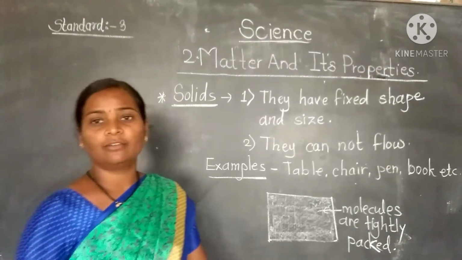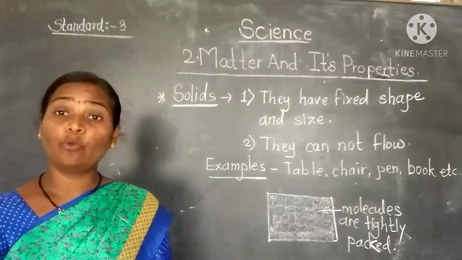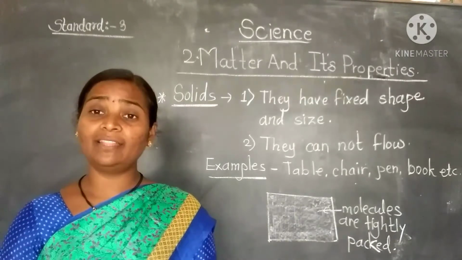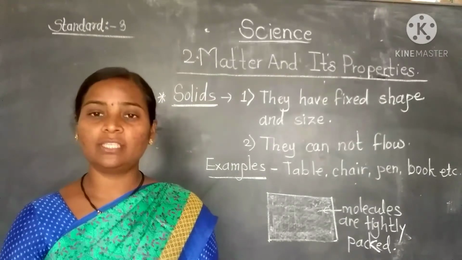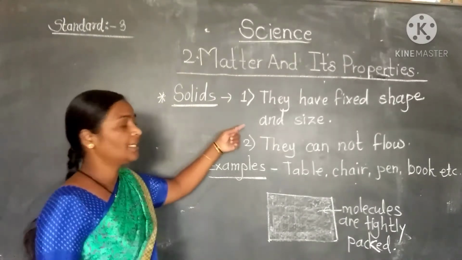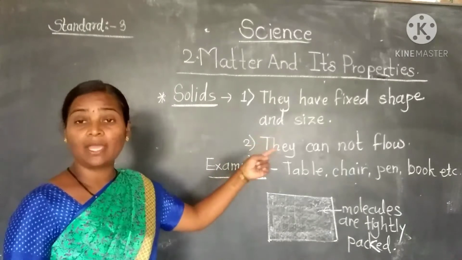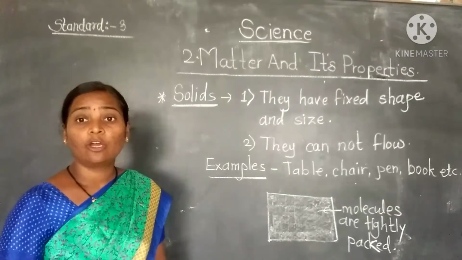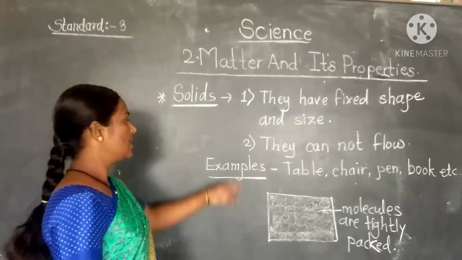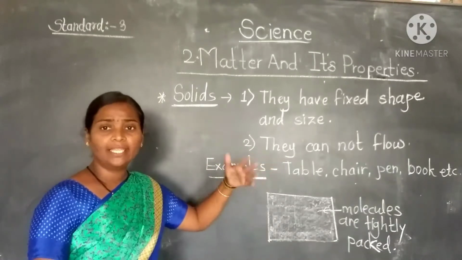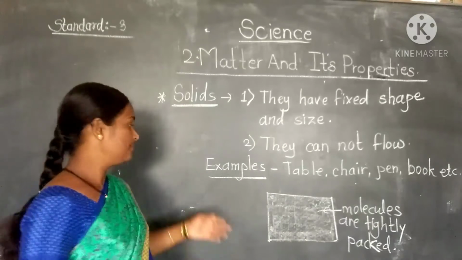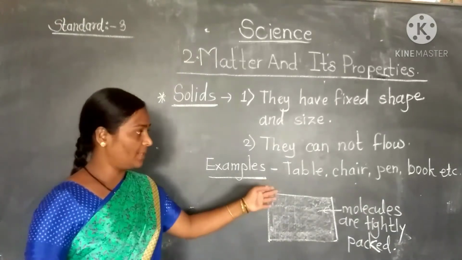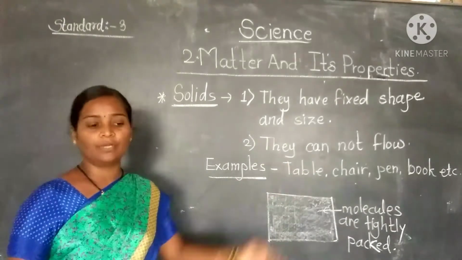Now here we have to learn the properties of solid. By that we can understand, yes, it is a solid. See, first property, they have fixed shape and size. And second property, they cannot flow. बहता नहीं है. Examples are table, chair, pen, book, etc.